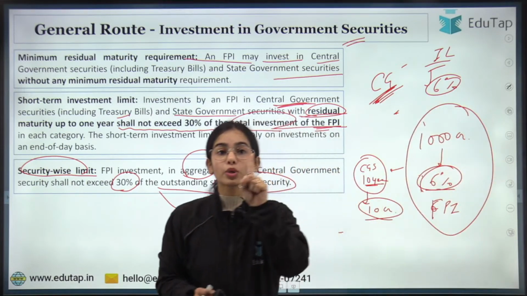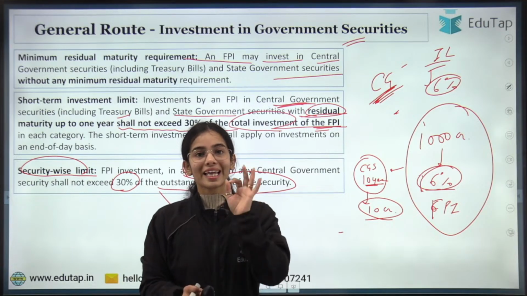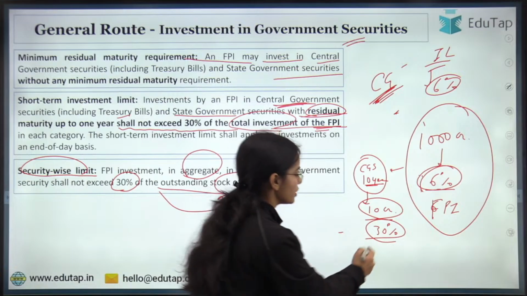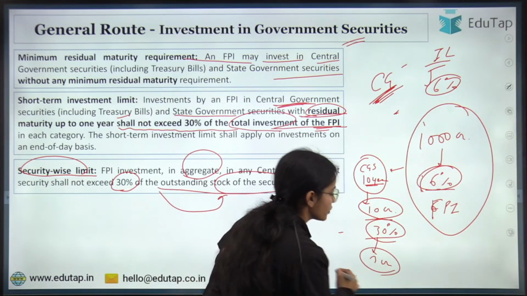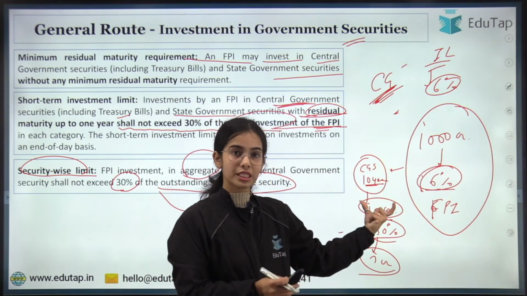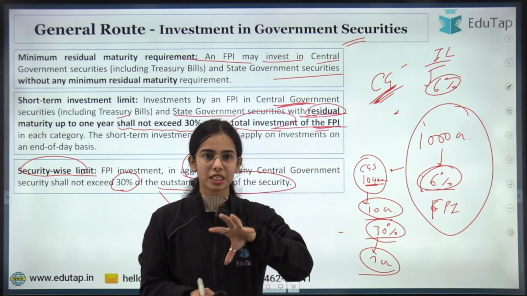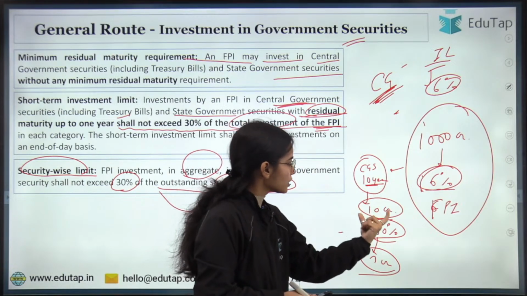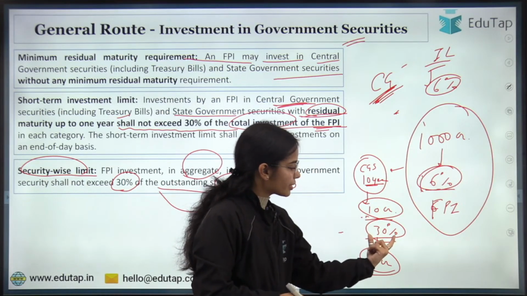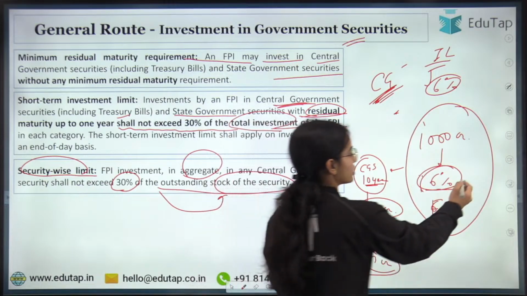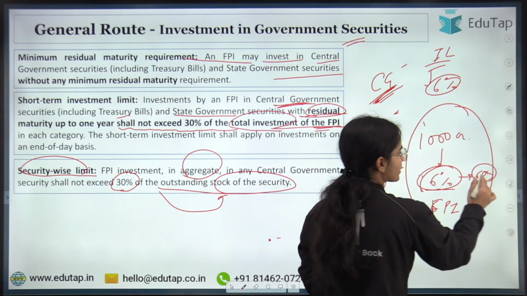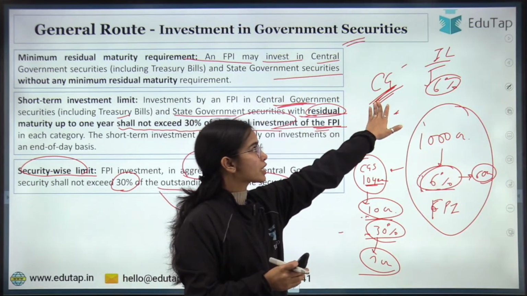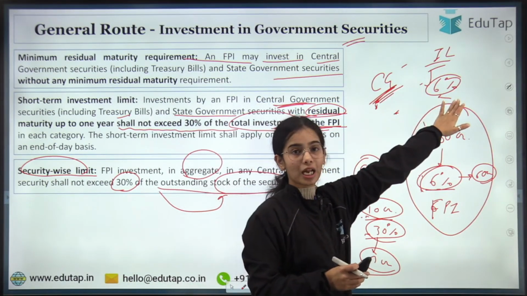But if we are talking about a single central government security, then the limit is 30%, that is 3 crore, for a 10-year bond or 5-year bond. So out of the 60 crore that the foreign portfolio investors can invest in central government securities in total, the investment can be 6%.